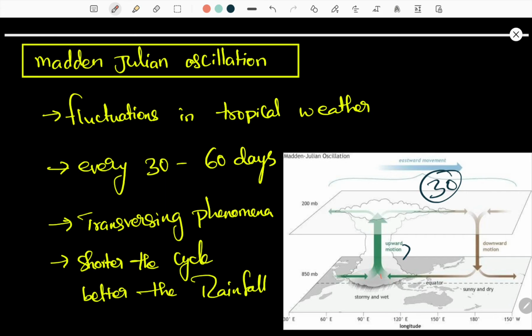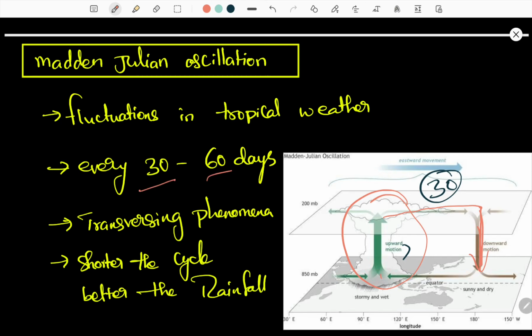This heated air goes to other places, mostly the extra-tropical zone, where it subsides. But the region where it creates a low pressure zone gets a high amount of rainfall. It happens over shorter periods, weeks and days, and a few months. Here it happens over 30 to 60 days.